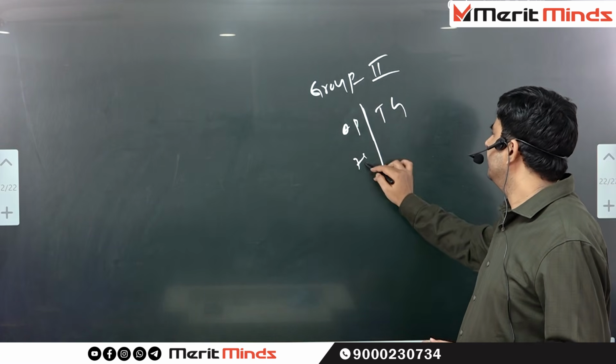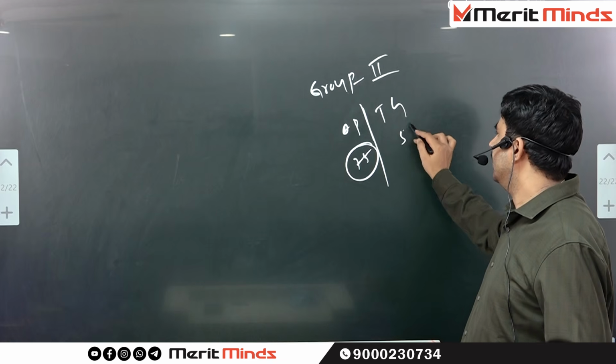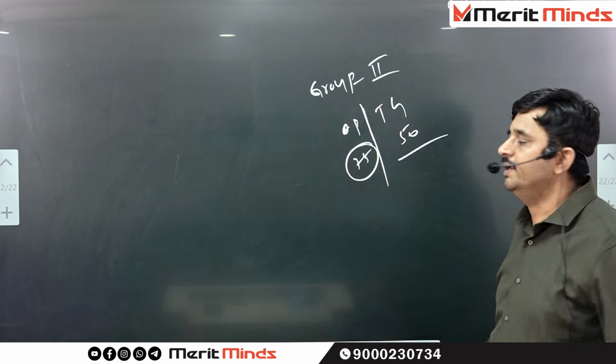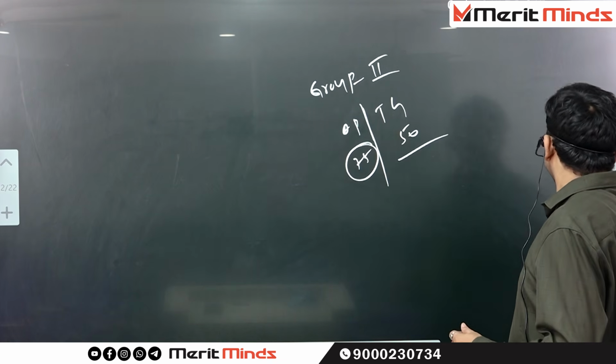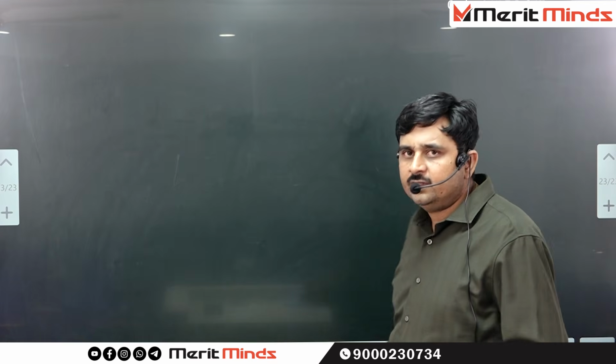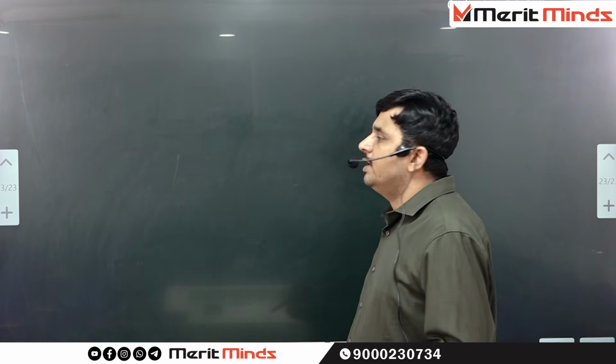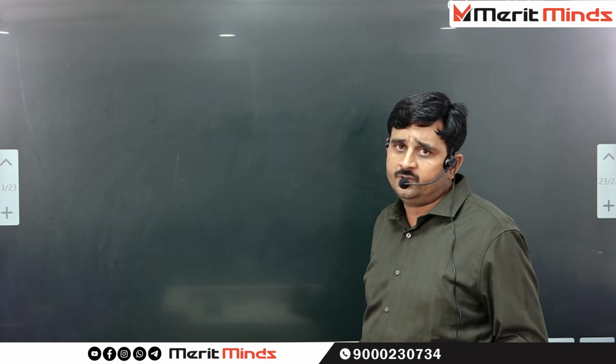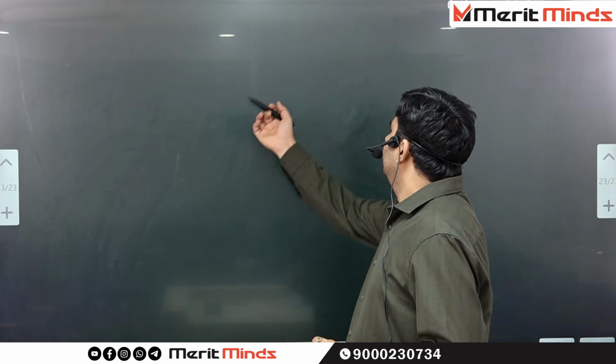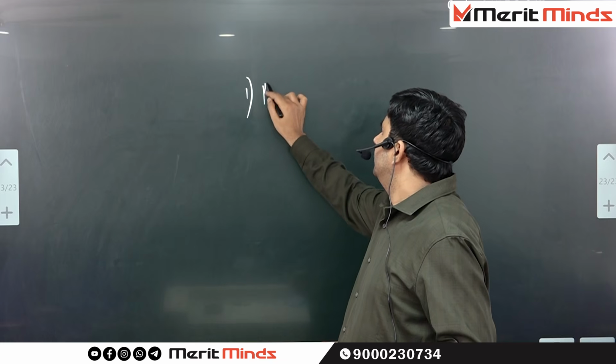In AP, we have 75 marks weightage. In Telangana, it is 50 marks weightage. So, whatever syllabus we have in Group-II Polity, if you organize the chapters in a systematic manner, we start with the preamble.